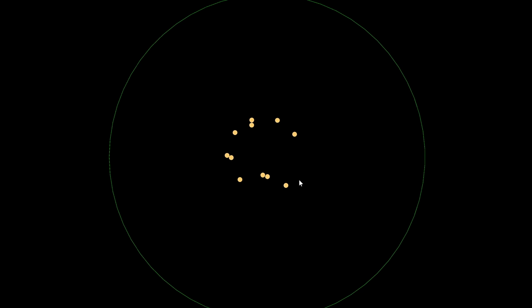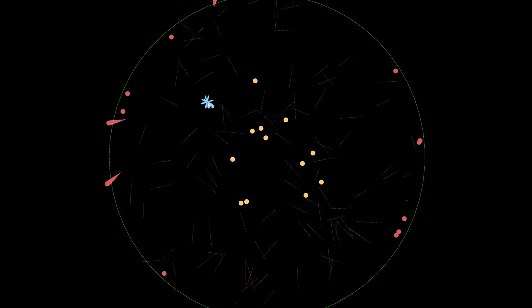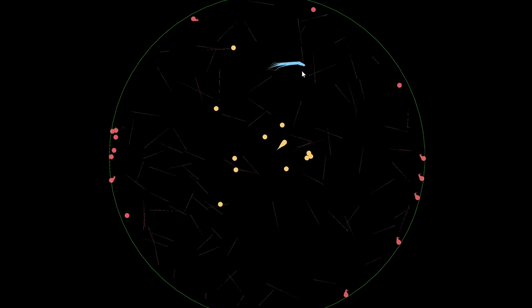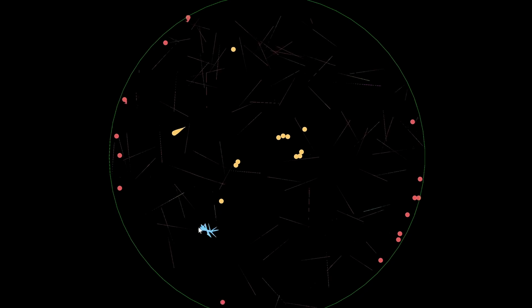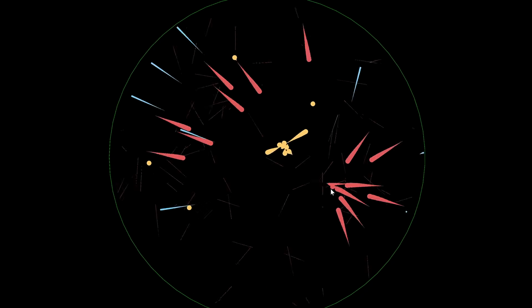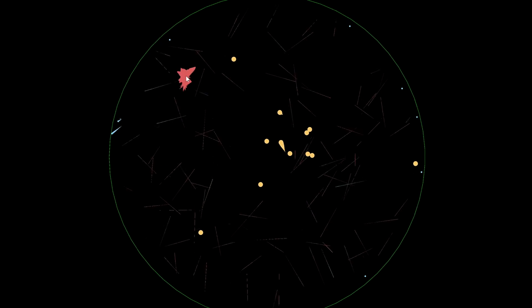So now let's spawn in a bunch of particles. So we have gravity, and now if we press 2, oh, there we go. So now we've attracted all the electrons and pushed away all the protons. And now if we press 3, now we attract all the protons and push away the electrons.